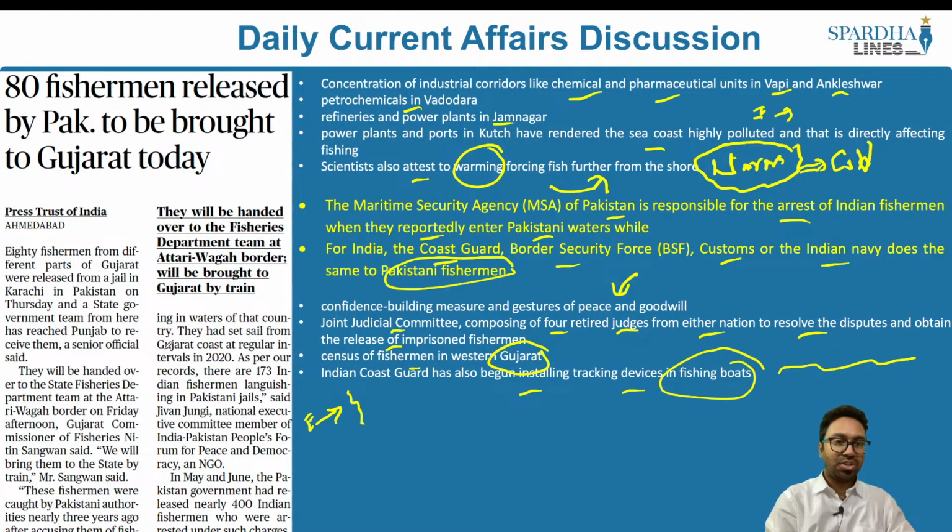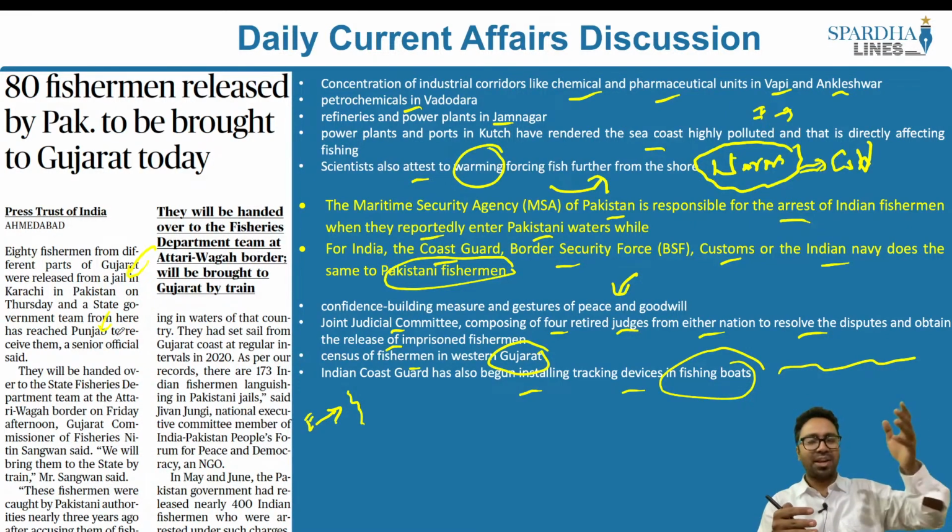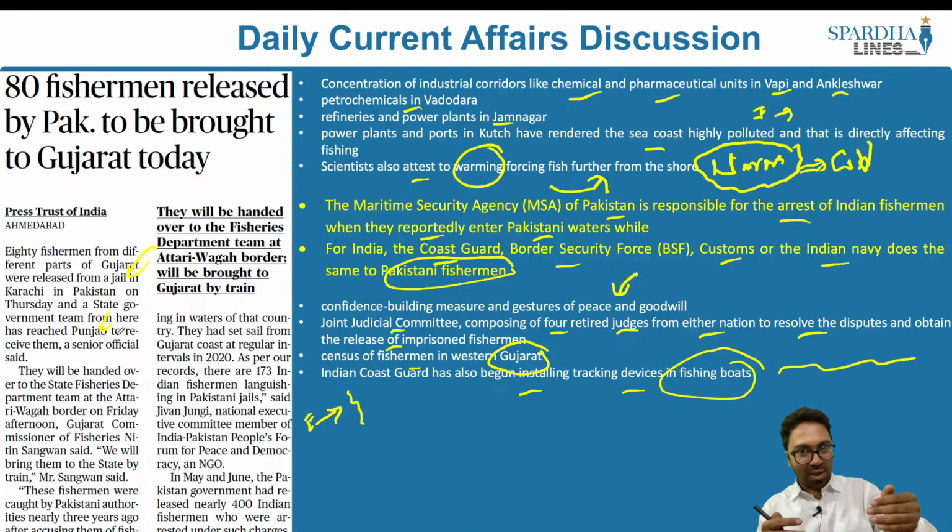In the present situation, 80 fishermen from different parts of Gujarat were released from jail in Karachi in Pakistan, and a state government team has reached Punjab to receive them. So these are the fishermen's issues. They go there and enter into the waters for their livelihood, and they do not know which are our waters and which are their waters. They get arrested and languish in the jails, and after a long period of time they are released, which is what we have to understand with respect to this article. Now let's look into the next article.